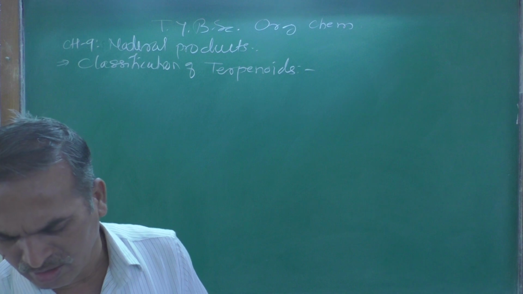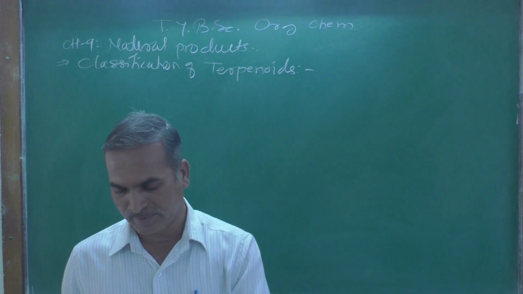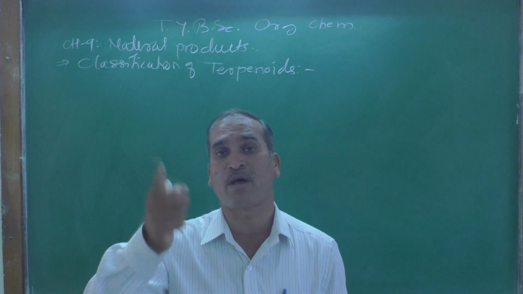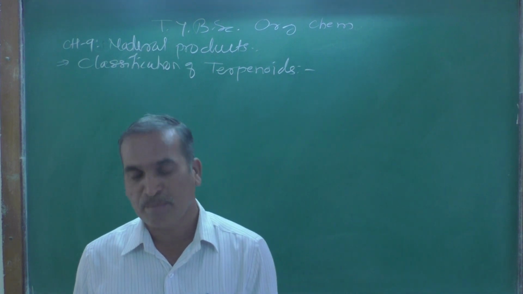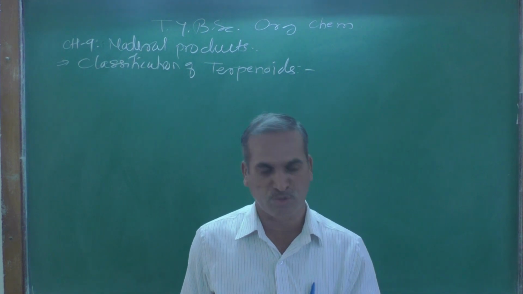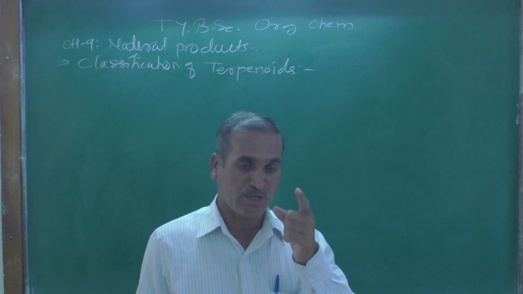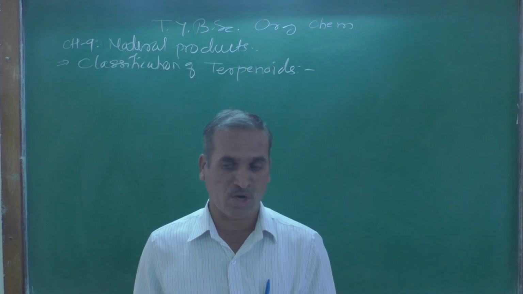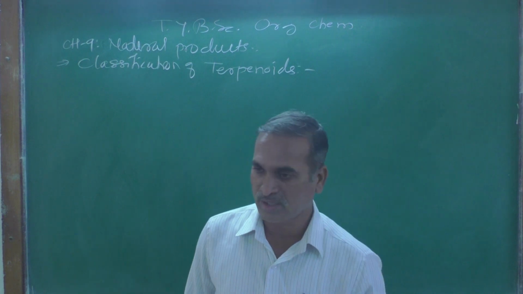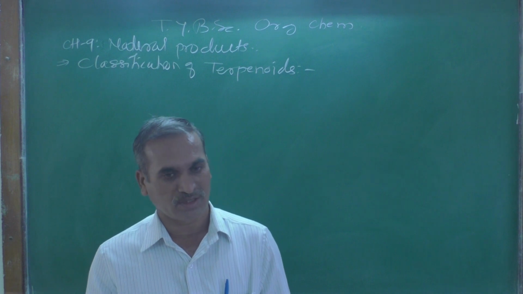Let us begin with the first one. At the first level, the terpenoids are classified on the basis of the number of isoprene units present in the molecule. The molecular formula of the isoprene unit is C5H8. It is an empirical formula, and if you later see some natural products such as citral, alpha pinene, or dipentene,